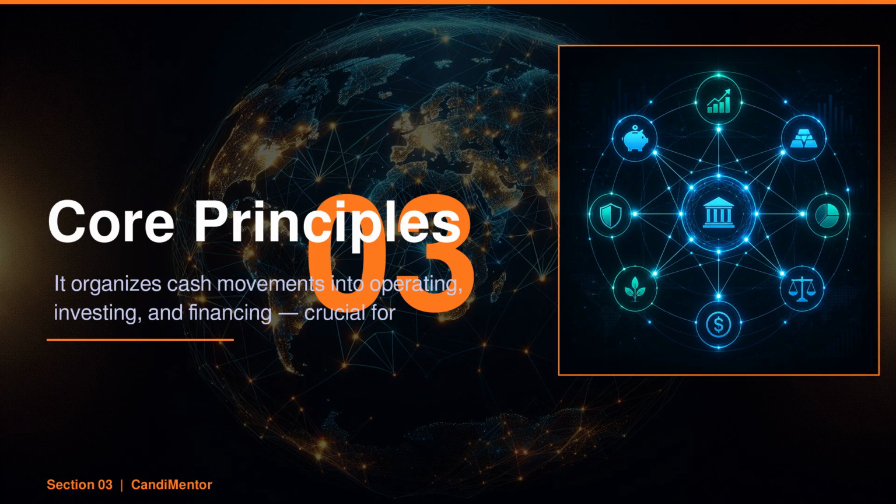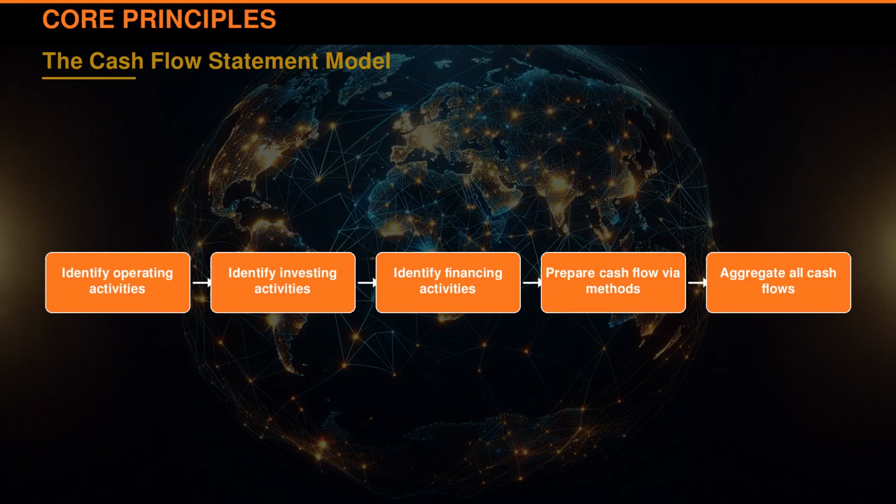Imagine a company struggling to show its true cash position. The cash flow statement model solves this by categorizing cash flows into operating, investing, and financing activities. This clarity aids investors and managers in understanding the company's cash health. With stringent Indian Accounting Standard 7 rules, this model ensures no cash movement is overlooked. The cash flow statement model classifies cash into operating, investing, and financing activities, offering a clear view of financial health.